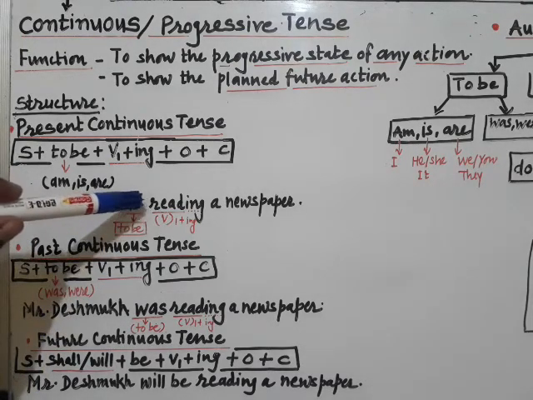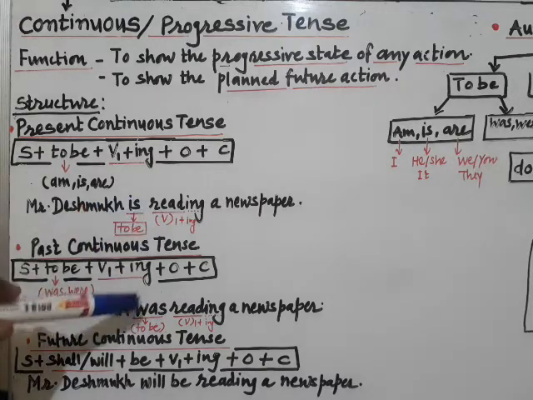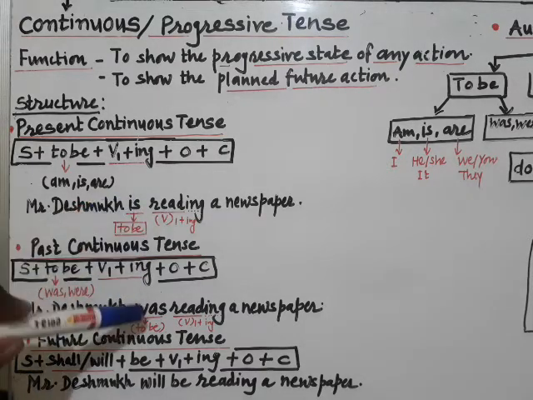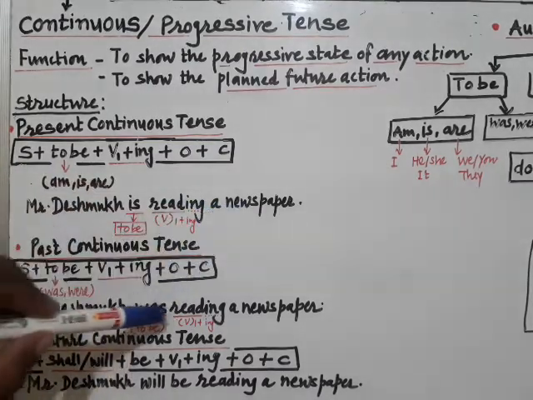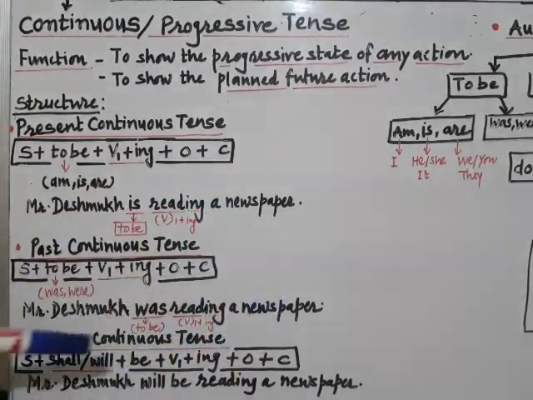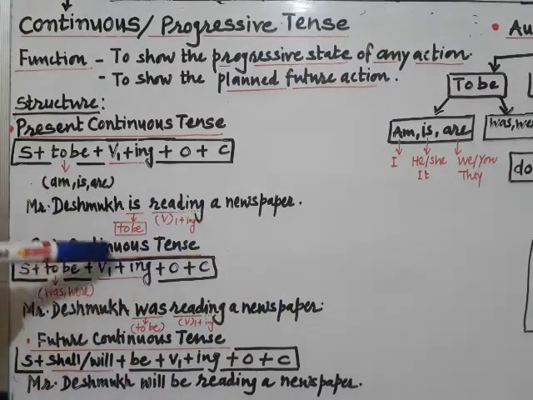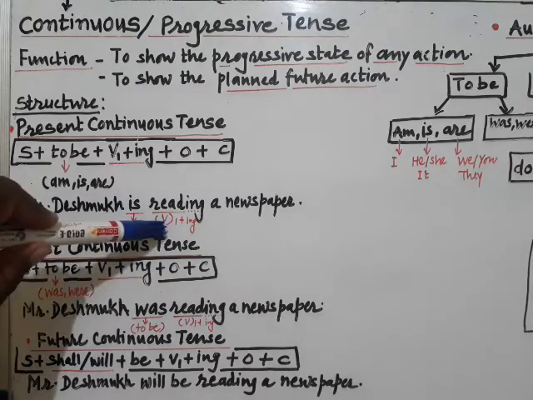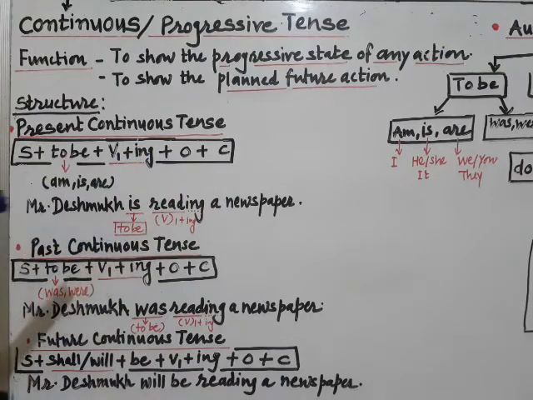Now here it is the same sentence I have written here, that is Mr. Deshmukh, and the only change that you can identify is that is is replaced by was. Rest of the part, reading a newspaper, is again continued as it is. Read plus ing, V1 plus ing. So to be plus V1 plus ing, this is the core part which we always need to focus on to identify the tense form. I hope you are getting it well.